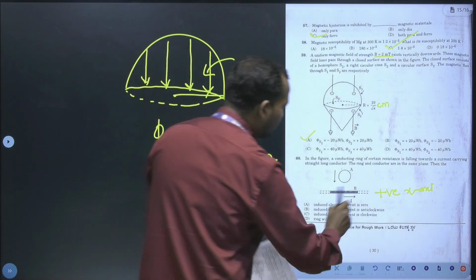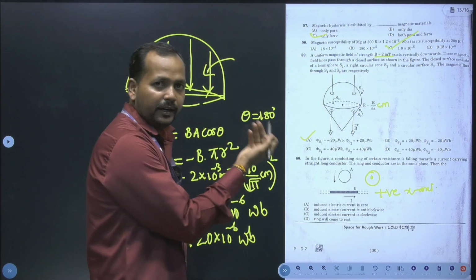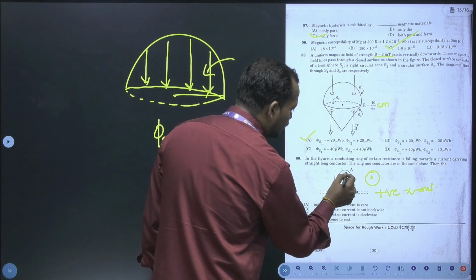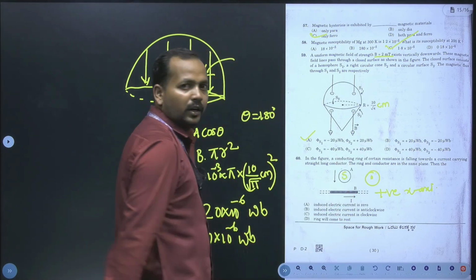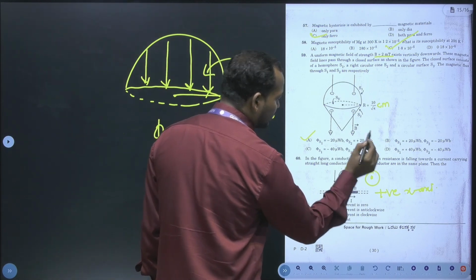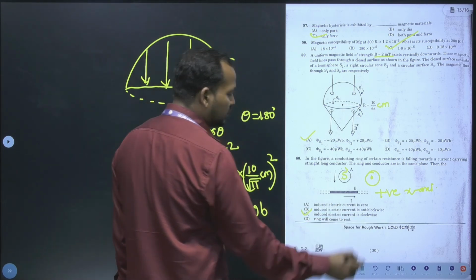So towards our face, we write a circle and dot; the magnetic field will be coming towards you. Whatever magnetic field is induced will be like this. When this kind of magnetic field is induced, the current will be clockwise. Therefore the only correct option is option C.